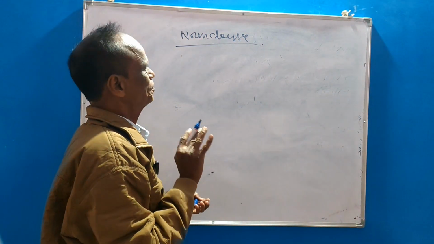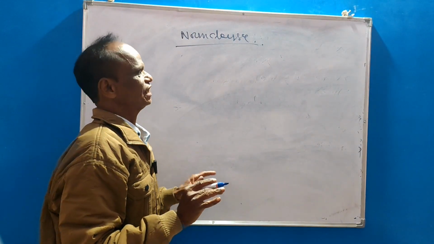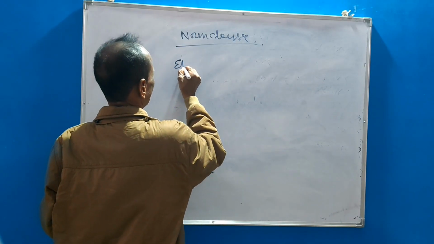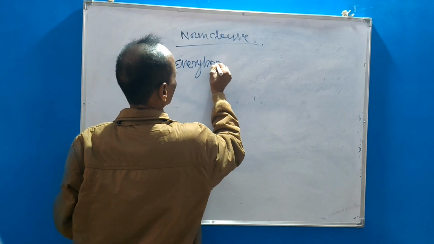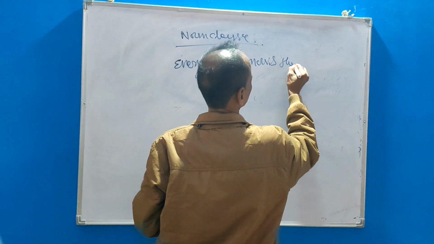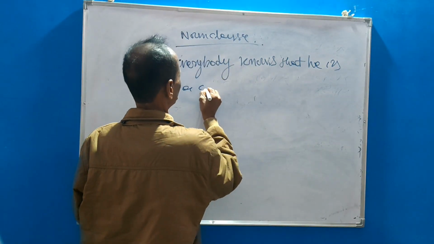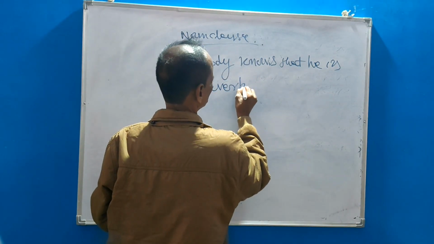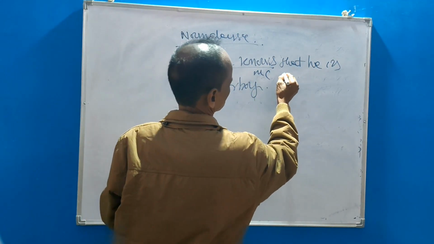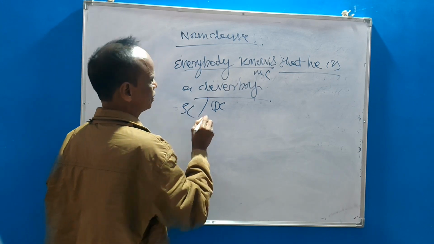Which subordinate or dependent clause works as a noun that is known as noun clause? For example, everybody knows that MC, main clause, is a dependent clause or say subordinate clause.